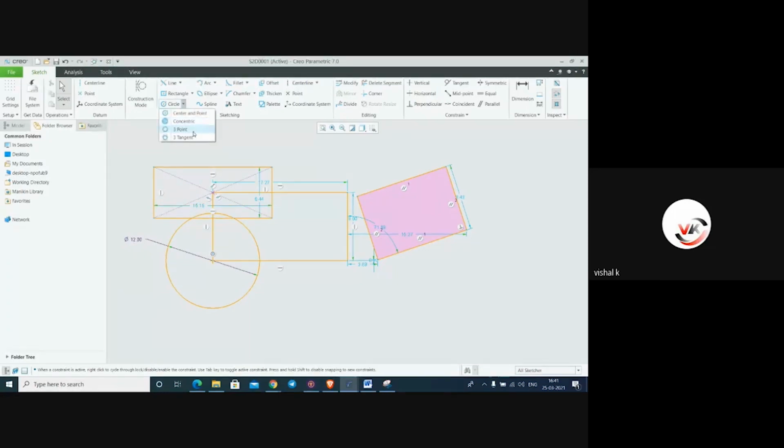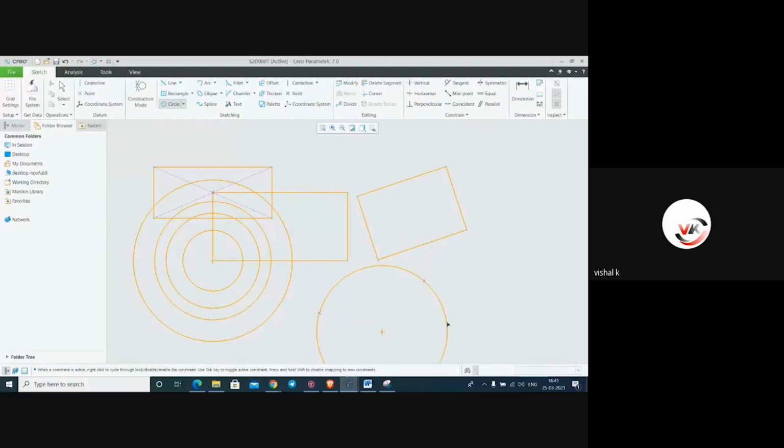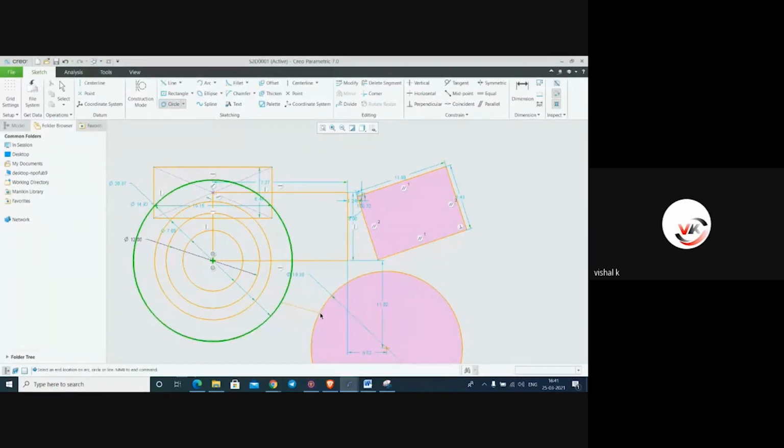So here it is 3-point, tangent, concentric. For concentric, just select the circle and click it like this. After this, for the 3-point circle, first point, second point, then third point, you just have to click 3 times. Then tangency: first tangency, second tangency, and third tangency. See here, first, second, then third.